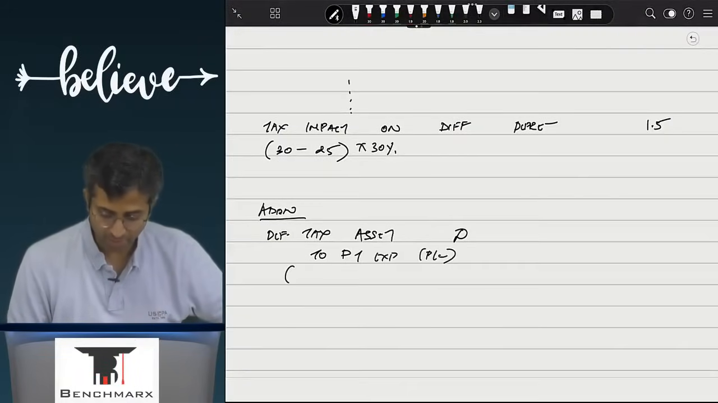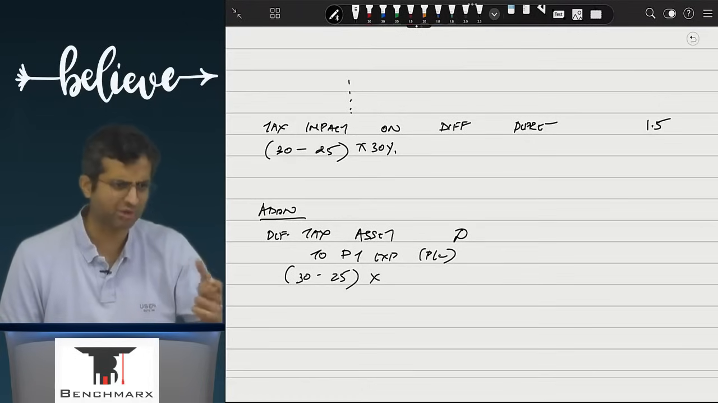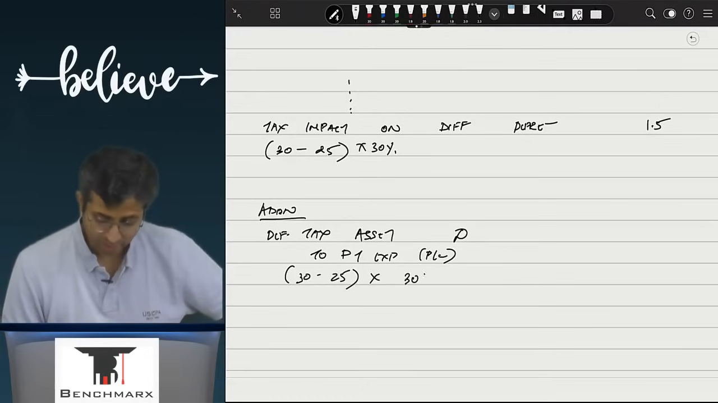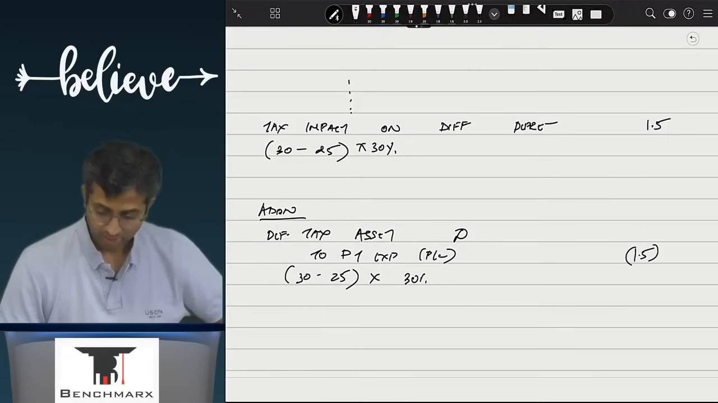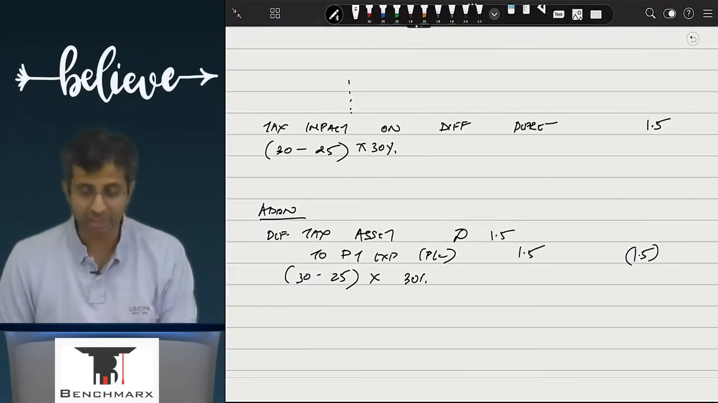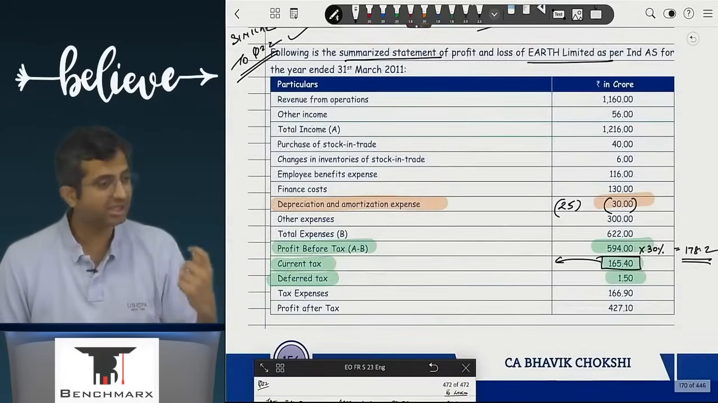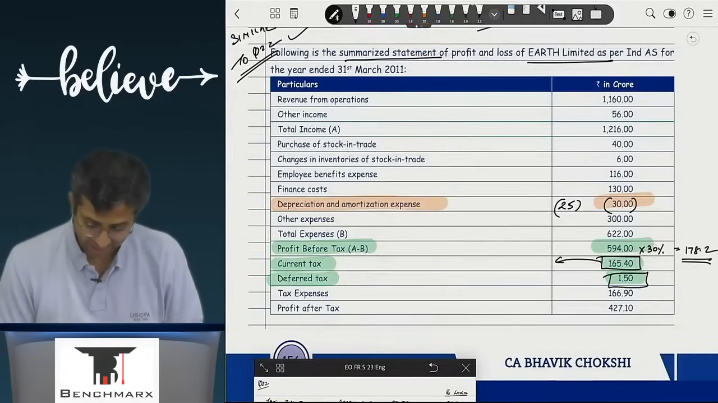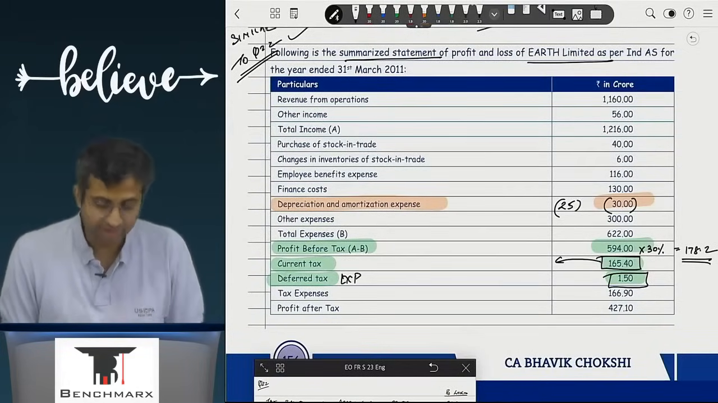So this will probably be 30 minus 25. We don't know the actual PPE balances. So this will be the cause of difference, 5 rupees into 30%, and this will be a deferred tax. So basically 1.5, and 1.5 credit. Now the institute has actually taken that, but the way the sum is constructed, they have added this. So this is a deferred tax expense.